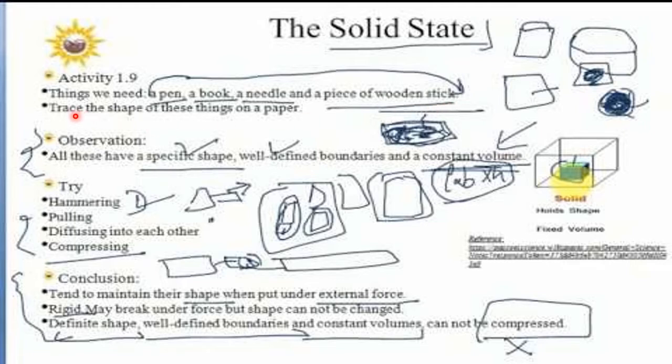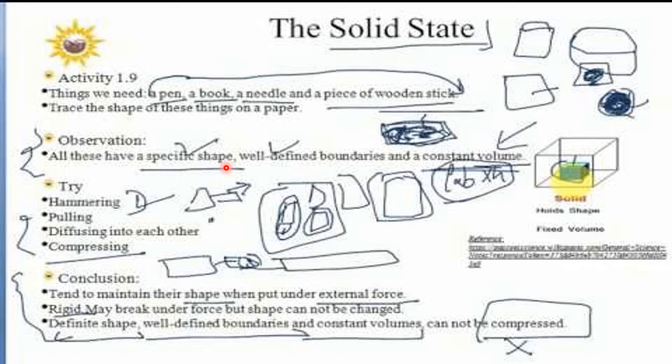Next, trace the shape of these things on a paper. Whenever you are free, take a plain paper and a pencil, then trace the shapes of these objects that we have selected, just to understand the solid state. Now what have we observed? All these have a specific shape. The needle has its shape, and the piece of wooden stick has its shape.